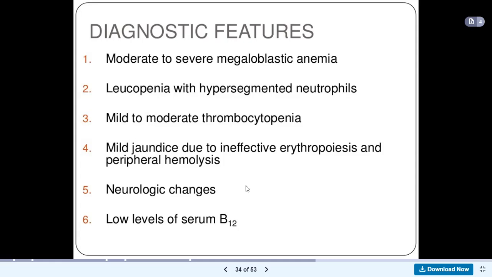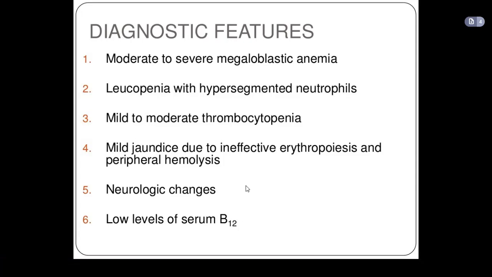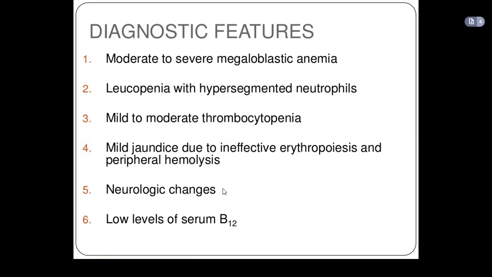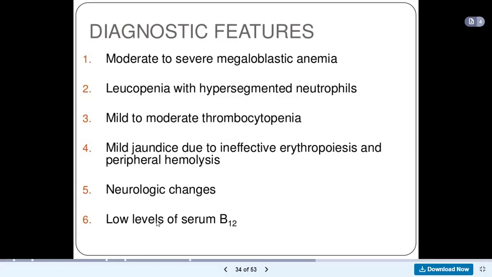Why? Because methionine, right, which we said when you convert homocysteine to methionine, methionine plays a role in neurons or nerve cells. So it means that in vitamin B12 deficiency, there will be some neurological changes because the neurons would be lacking methionine, which they need for their function.